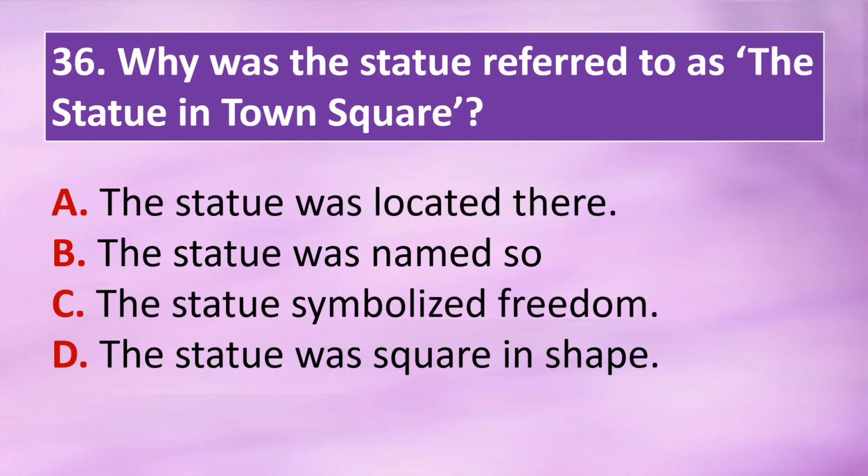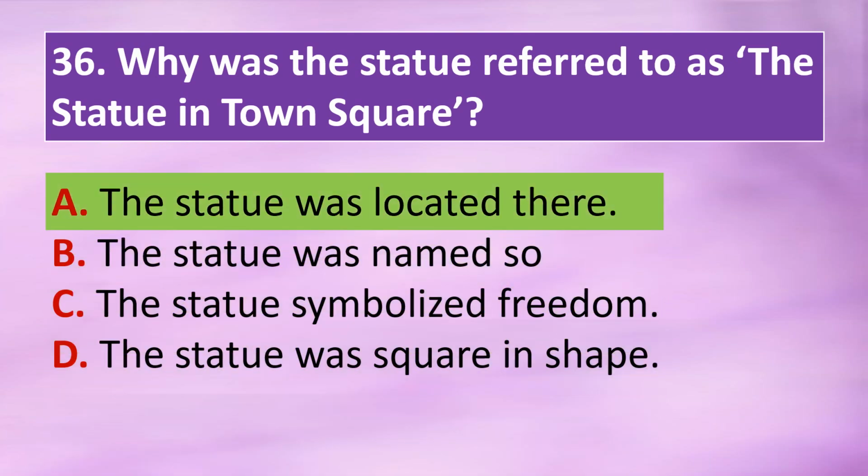Question 36. Why was the statue referred to as the statue in town square? Option A. The statue was located there. Option B. The statue was named so. Option C. The statue symbolized freedom. Option D. The statue was square in shape. The correct answer is option A. The statue was located there.